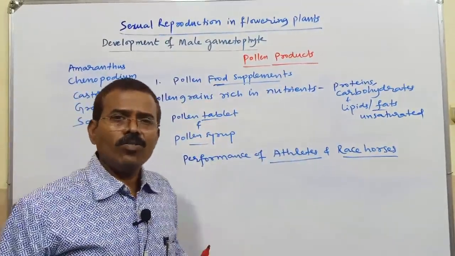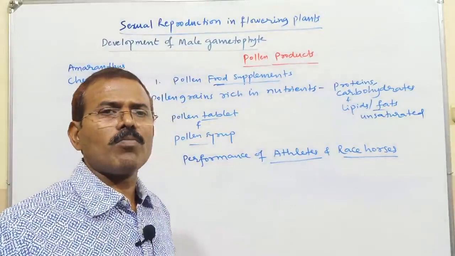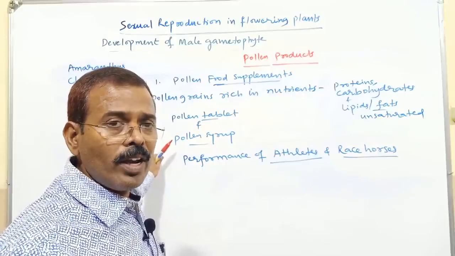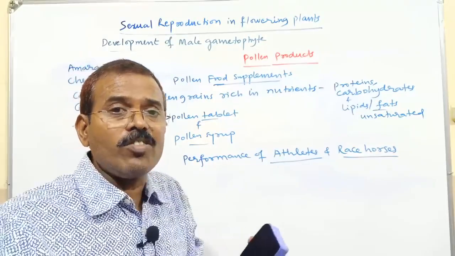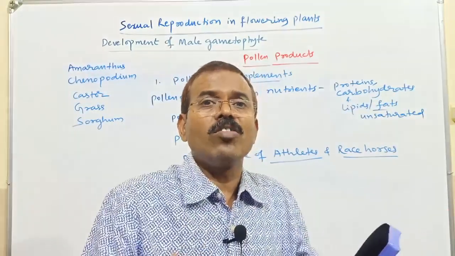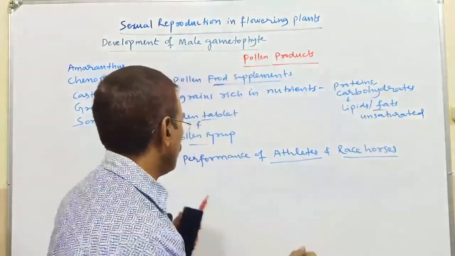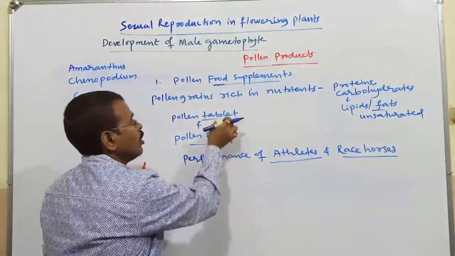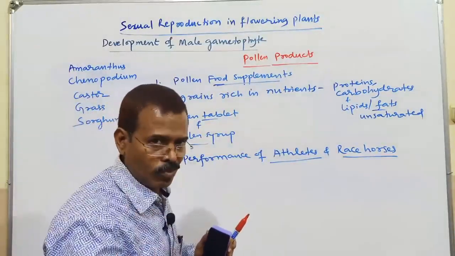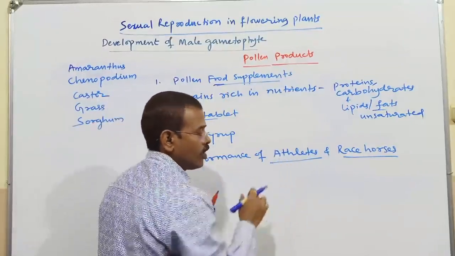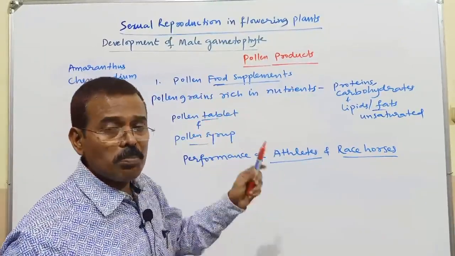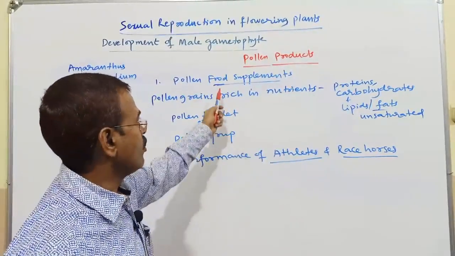In Western countries, consumption of the pollen product in the form of pollen tablet and pollen syrup is very popular. Okay, these are going to increase vital body functions. When we consume these pollen food supplements, they will increase the vital body functions. It is believed that consumption of pollen tablet, pollen syrup will enhance the performance of athletes, runners and the race horses. So that is how we can use the pollen grain, which are nutrient rich, as food supplement.